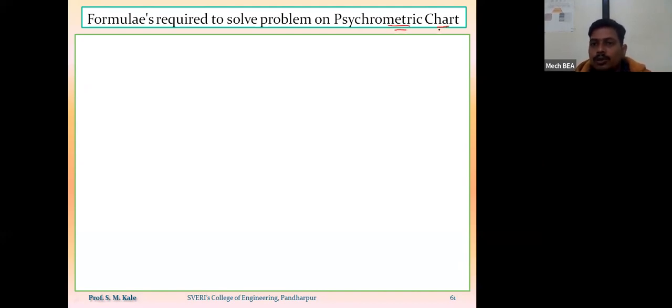As I have already told you, this chapter number 4 consists of 2 types of problems. The first type is by using the psychrometric relations. We have seen about 5 to 6 psychrometric relations, and by using those relations and the steam table, we have solved the problems. Now the second half consists of problems using the psychrometric chart.